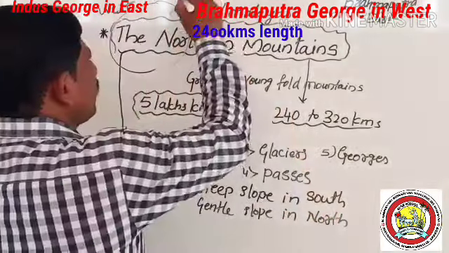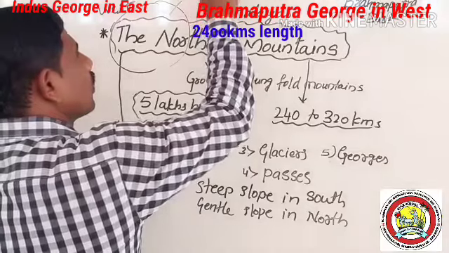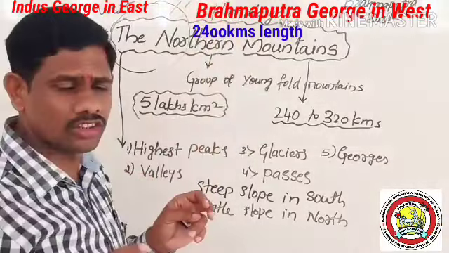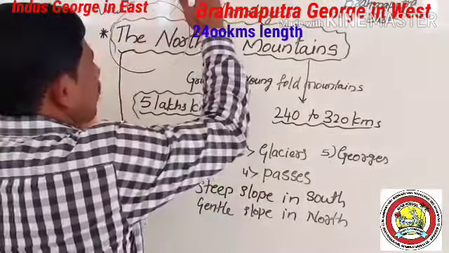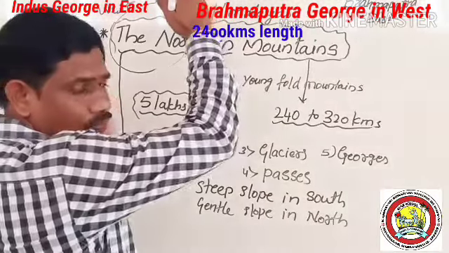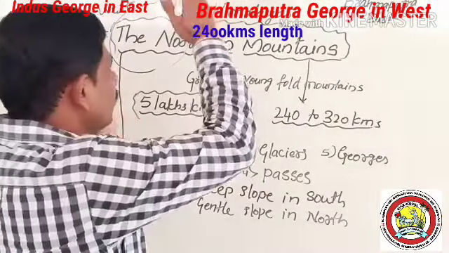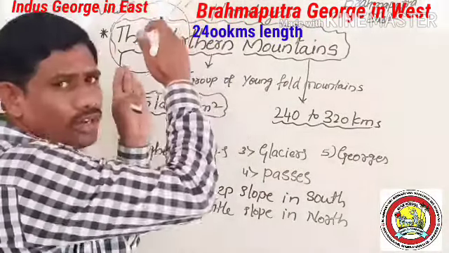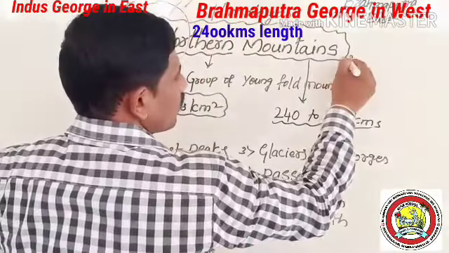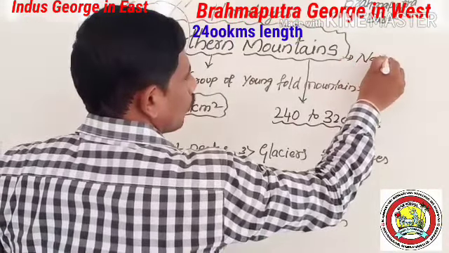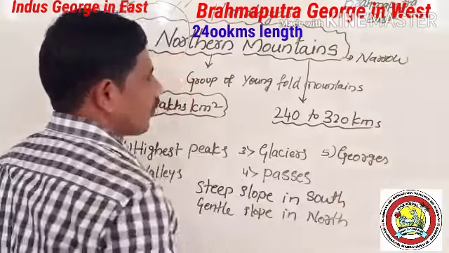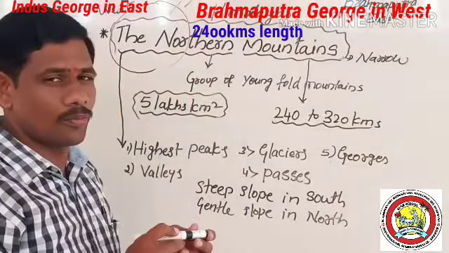Okay, the western side is wider, it means broader. It is wide and broad in the western side, and the eastern side is narrow. So this is the complete information about the northern mountains.